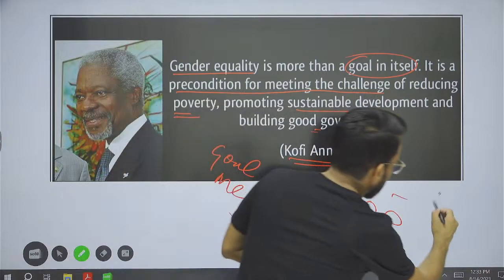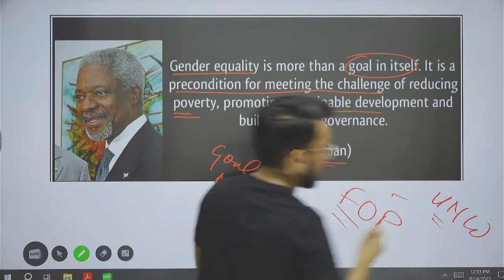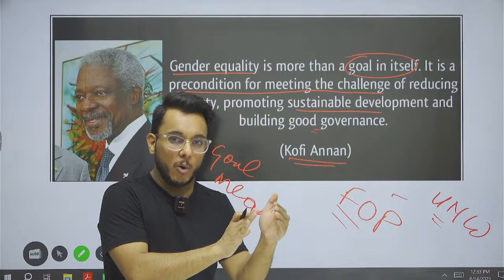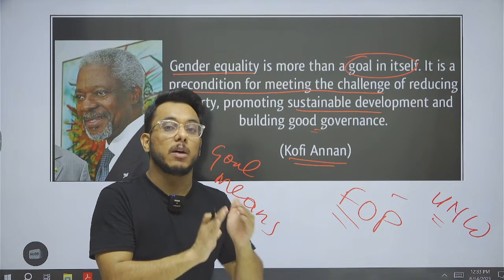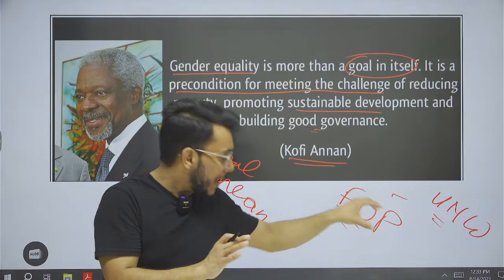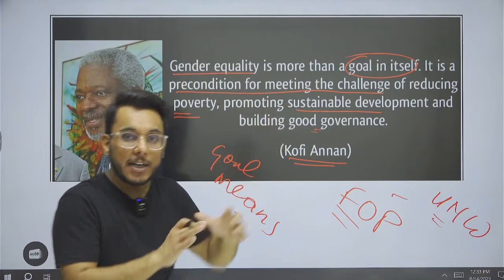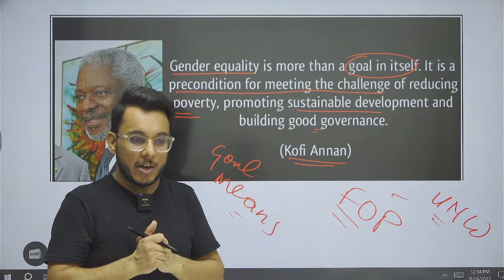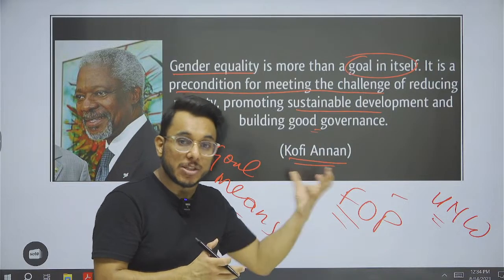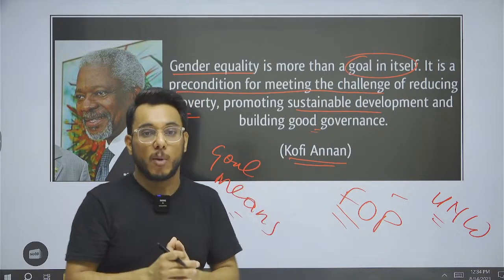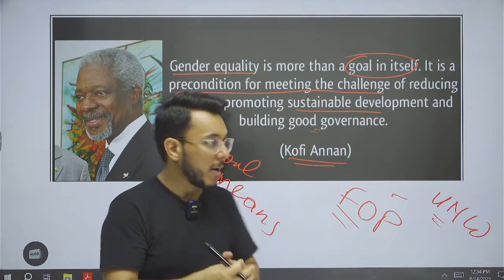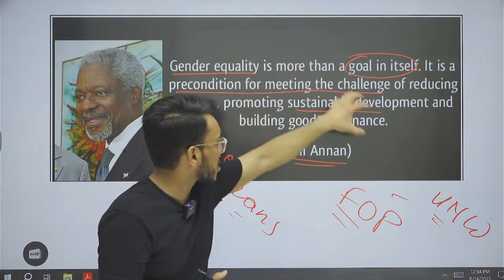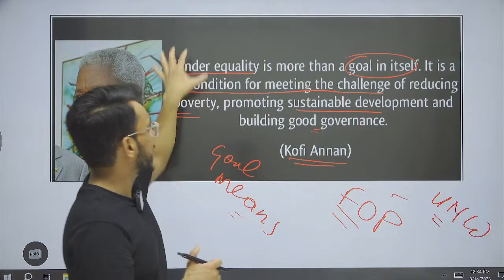According to UN Women, poverty disproportionately affects women. Women have been called the poorest of the poor in terms of gender. Now understand this: if we don't give equality to women in the workplaces, if we don't improve the female labor force participation rate, how will poverty be reduced? These women will never get economic mobility or economic empowerment. So through gender equality, poverty can directly be tackled, and then it will promote sustainable development and good governance. All will depend on gender equality.